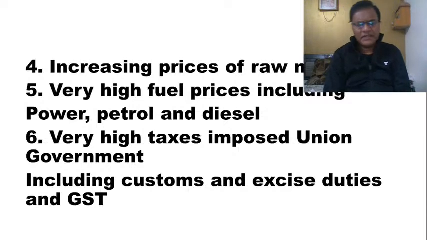So when the GDP comes down, automatically the tax revenues of the government, especially of the central government, will also come down. And what did the central government do to propel the tax revenues? They kept on increasing the tax rates, especially the customs and excise duties. Customs and excise duties are imposed on imports and exports respectively. They kept on increasing these duties to offset the loss in tax revenues due to the decline in GDP.